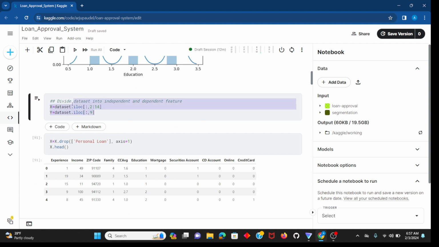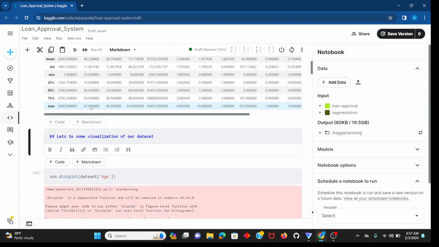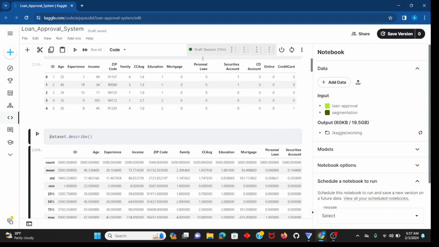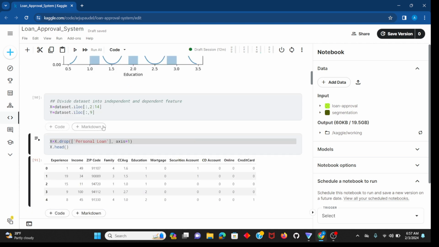I have taken 2 to 14, and the personal loan also comes within 2 to 14, which is our dependent variable. So I have to drop this column from the independent variables. I'm dropping personal loan along axis 1, which means column-wise. Then I'm reading the head of the dataset.